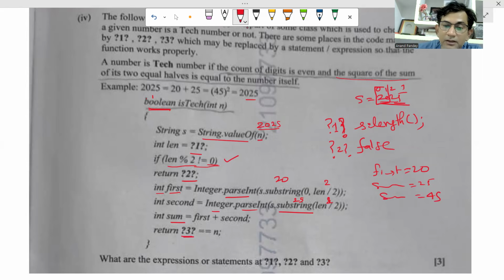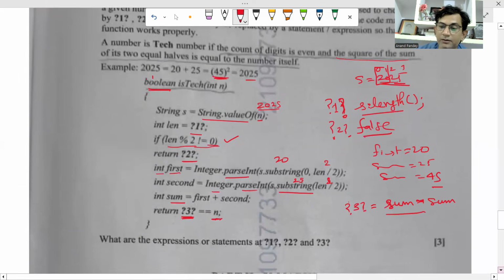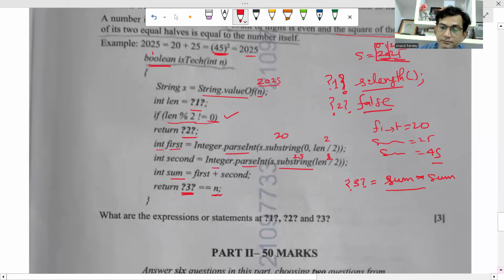Now here we are going to return if question mark 3 equal to n, that is n equal to the square of sum. Instead of question mark 3, you will write sum into sum. Sum square. We are trying to find the sum square. So sum into sum, that is 45 into 45, equal to n, that is 2025. The question mark 1 will be s dot length, question mark 2 will be false, and question mark 3 will be sum into sum. Okay, I hope it is clear.